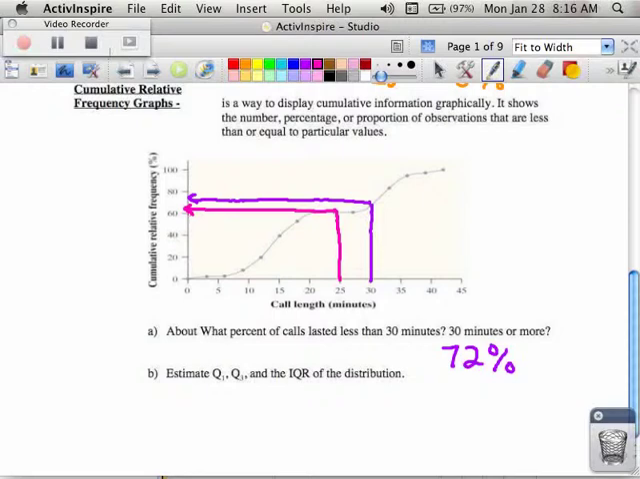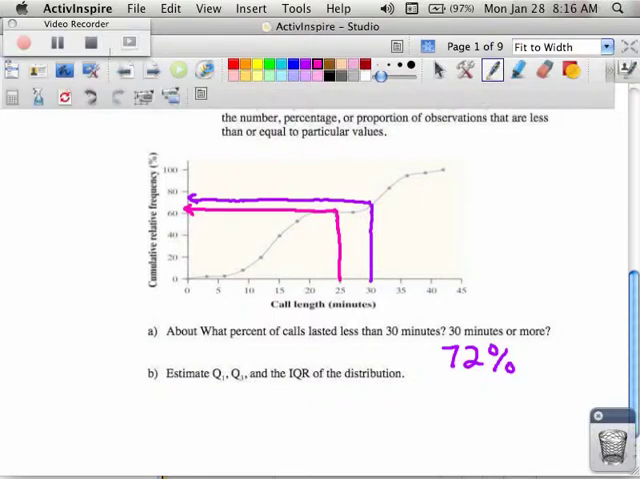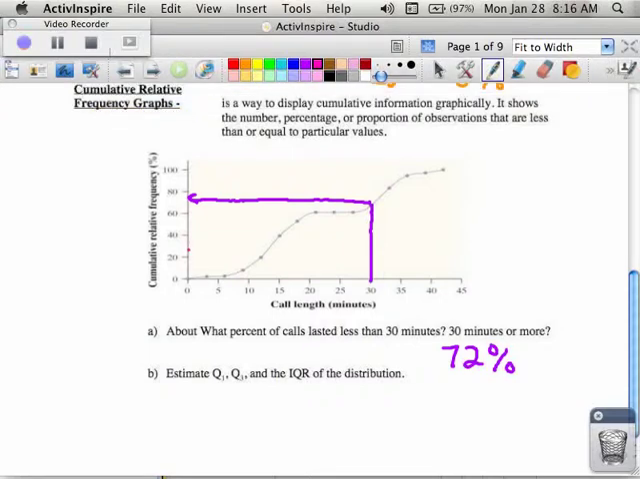No? Oh, okay. So I went the wrong way. I was looking at call lengths, not that. So I should be looking at the percentages instead. So 25% maybe is somewhere right around here. And then I go down to the calls. This is my Q1.